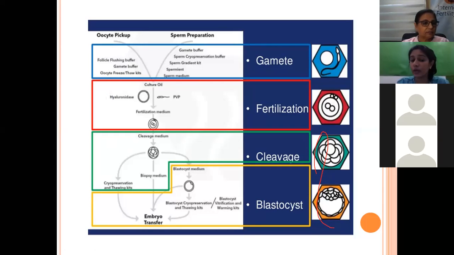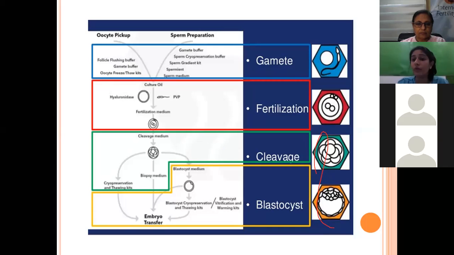And before checking all these, we have to prepare our culture dish, which will have the culture media, which is written as cleavage media over here. That is called the culture media. Once we have prepared the culture media, we have to take out our conventional IVF dish, denude those, check the PN stage, check the FERT rate, and then transfer it into this new culture dish. So that is what we do in normal conventional IVF.